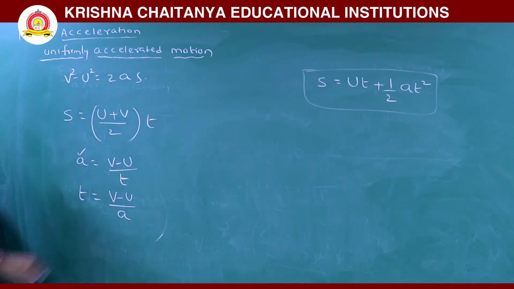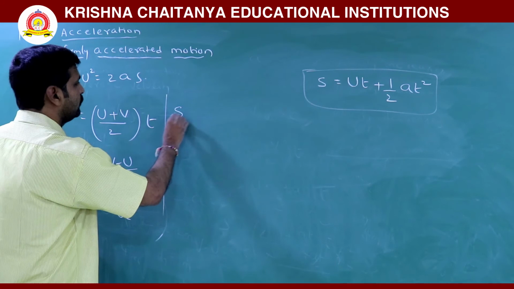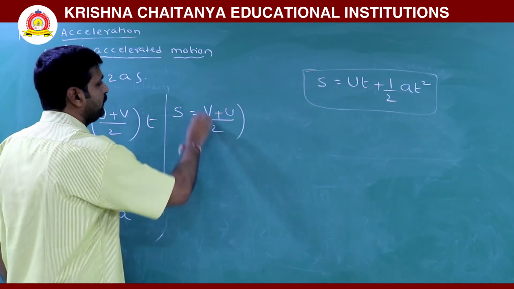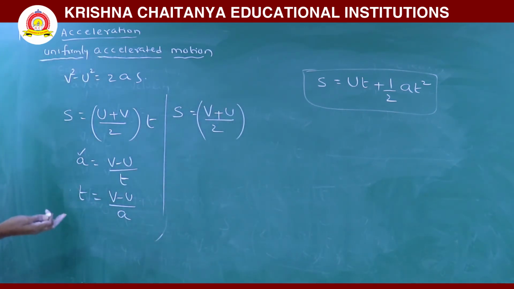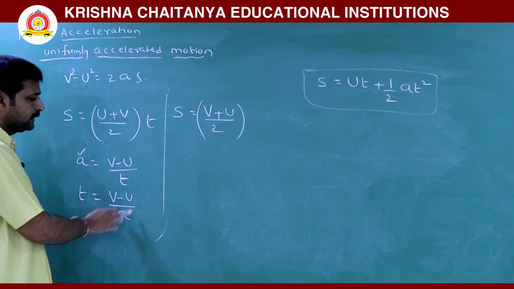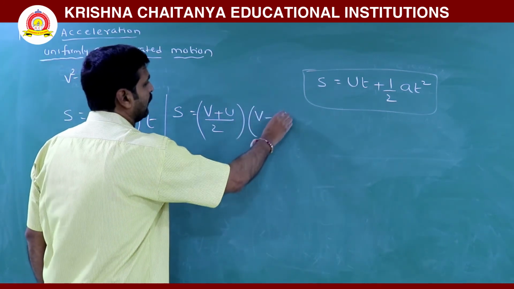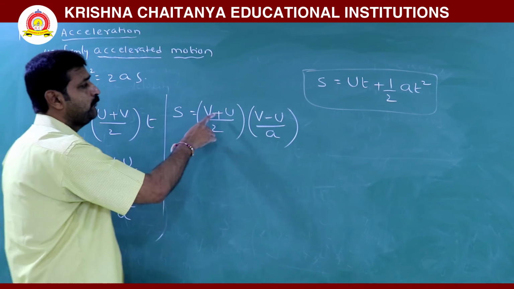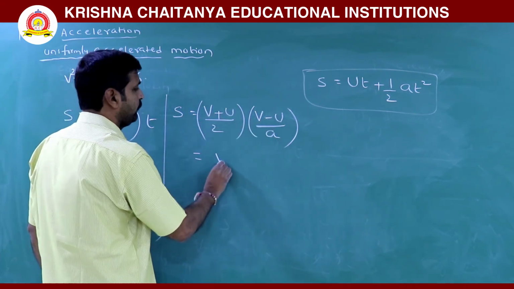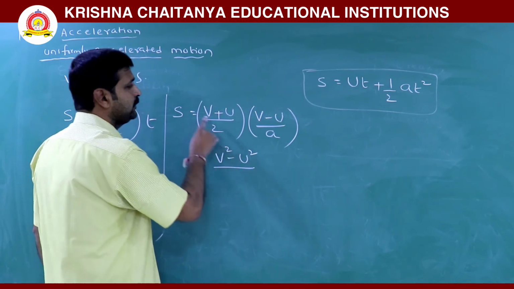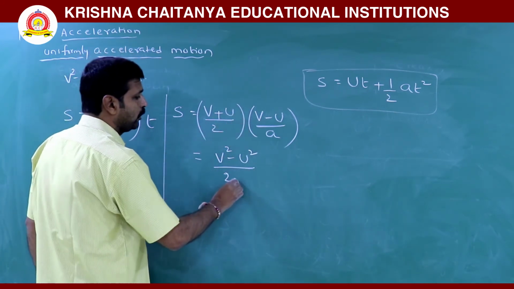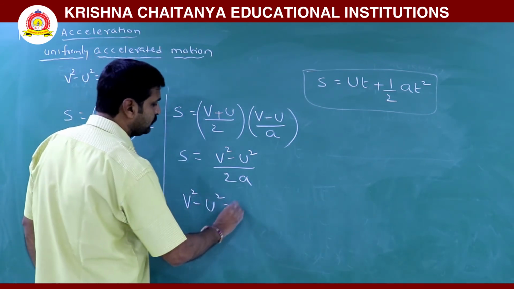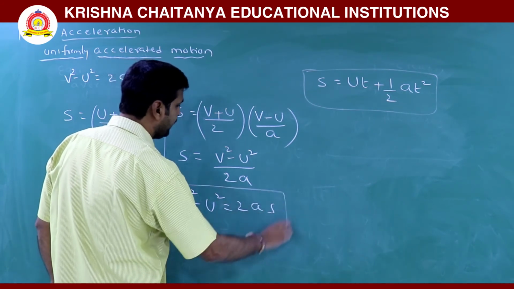Now rewriting this expression as s is equal to u plus v, which can also be written as v plus u, into t. t is v minus u by a. Now this is in the form a plus b into a minus b, which we can write as v squared minus u squared, a squared minus b squared, by 2a into s. Now this is v squared minus u squared is equal to 2as.